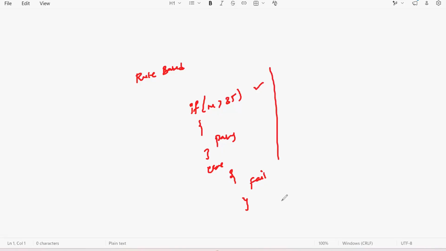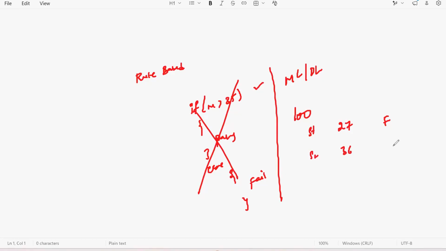But now when it comes to machine learning and deep learning, this doesn't work. What we will do is give a huge amount of data to the model, right? There you have 100 students' information, like student 1, he got the marks of 27, so he got the result as fail. Student 2, 36, pass. Student 3, 99, pass. Student 4, 14, fail. This is the way we will provide the 100 students data, right?